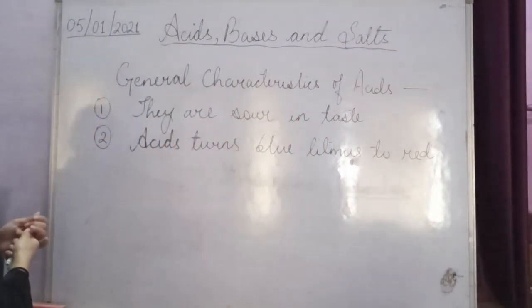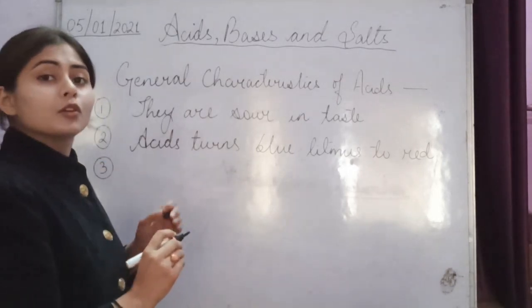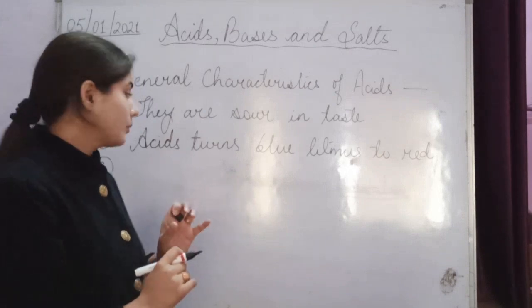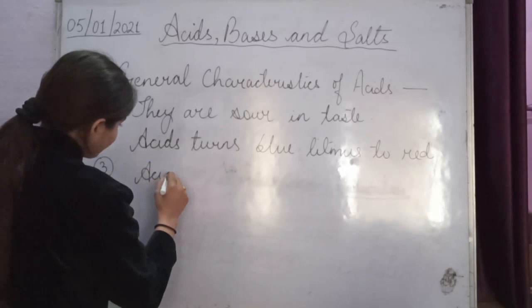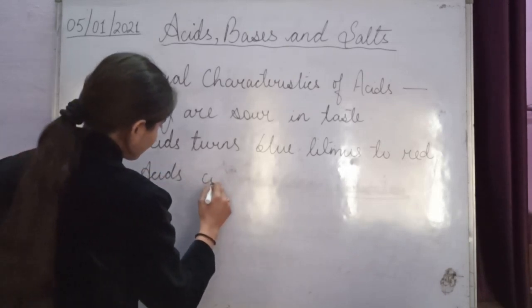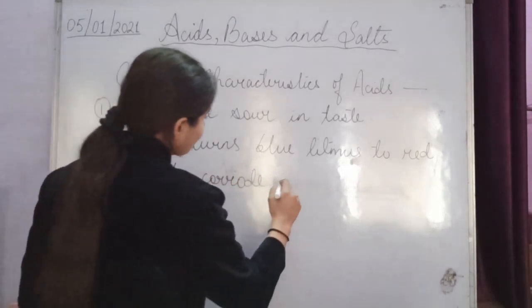Now next, the third one is: acids corrode most of the metals. So acids corrode metals, or you can say, destroy metals.